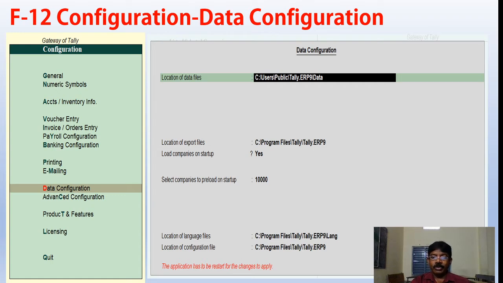Whenever you want to select a company, if you open Select Company, you will find the name of the company and the corresponding number. So, for security purposes, Tally is enabled like that. Select companies to preload on startup, from 10000 onwards.